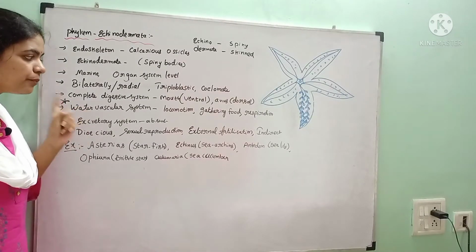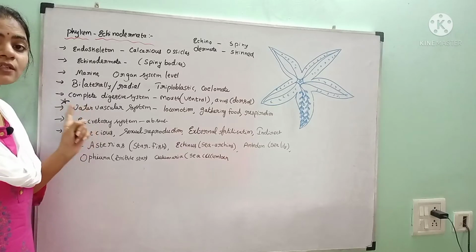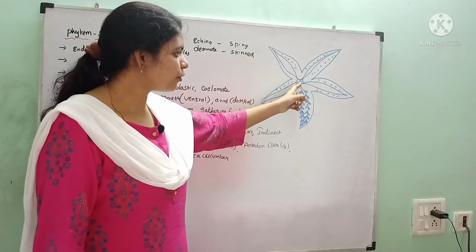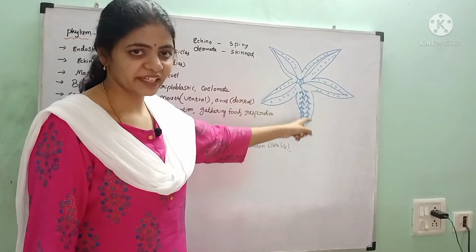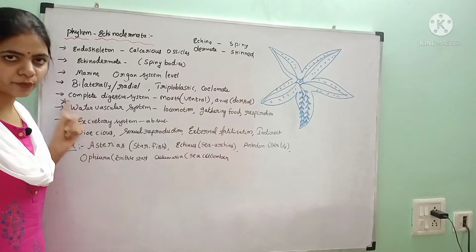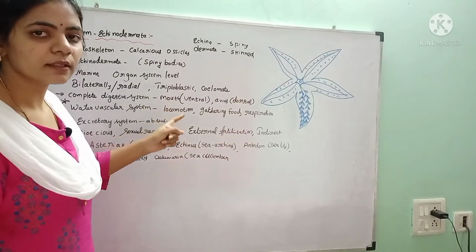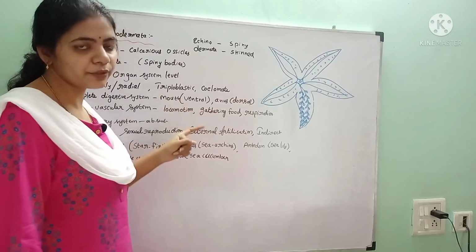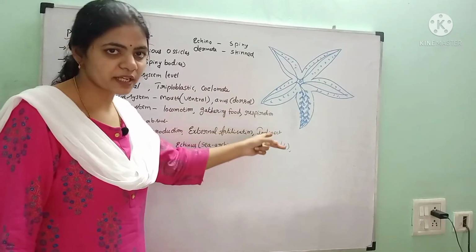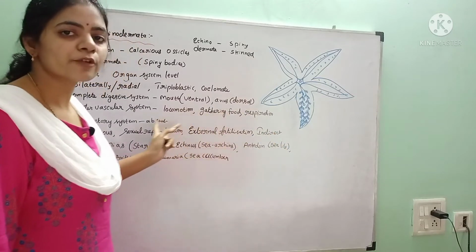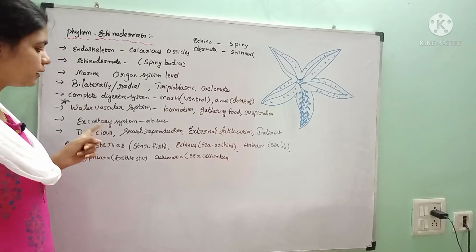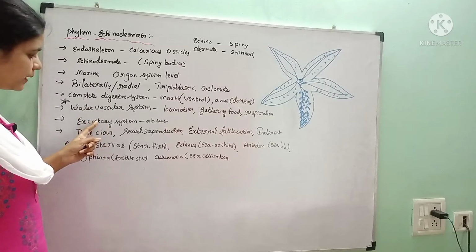And they consist of an important system which is called the water vascular system. Inside this, the water is circulated by means of a canal system, which is called the water vascular system. By means of the water vascular system only, starfishes and other echinoderms can locomote, they can gather the food, and respiratory exchange also takes place by the water vascular system only. Hence, it is an important functional system in the echinoderms.